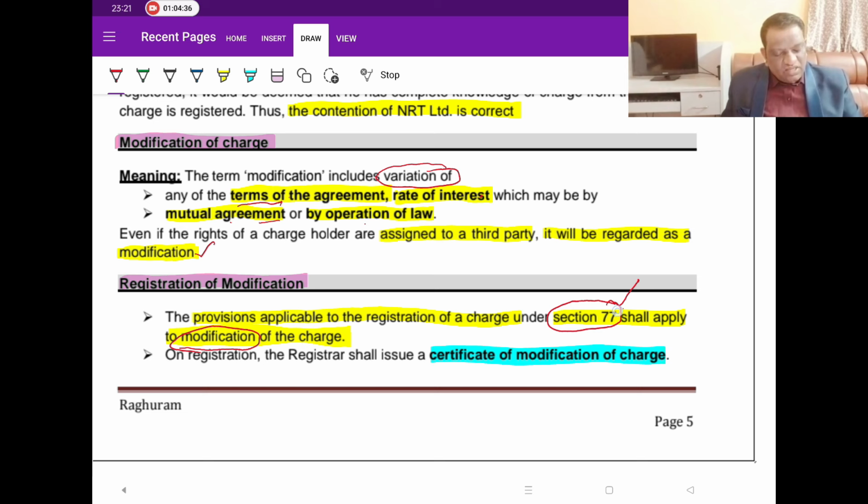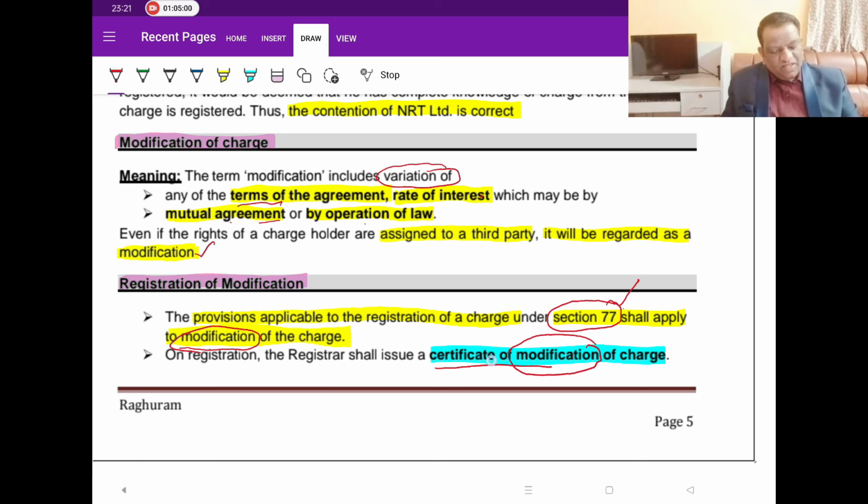Once you communicate about these modifications, ROC is going to give you a certificate called a certificate of modification of charge, because he has already given you the certificate of registration of charge. It is like when you misplace an original certificate and apply again for a duplicate, they mark it as a duplicate and give it to you.